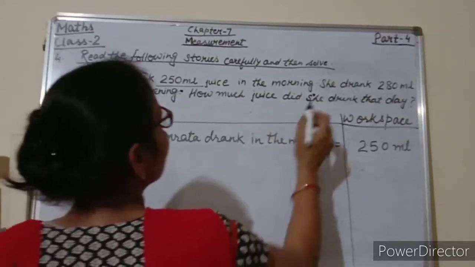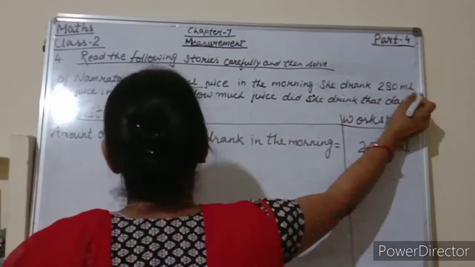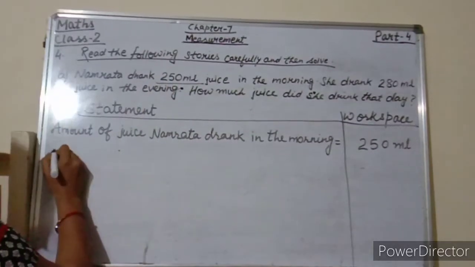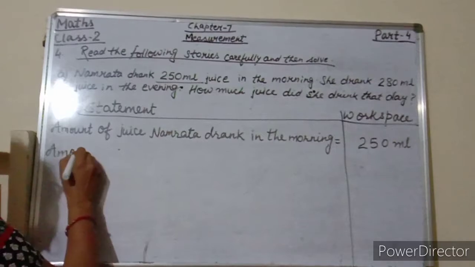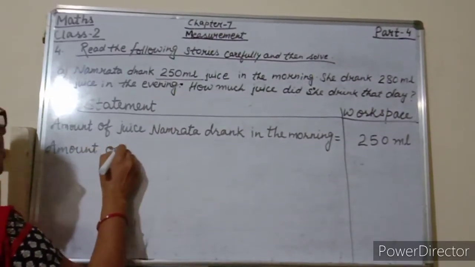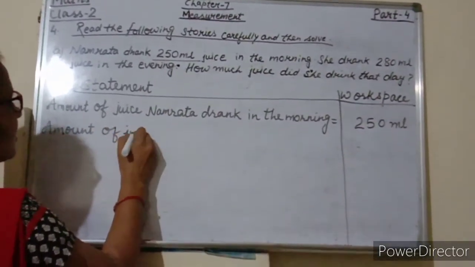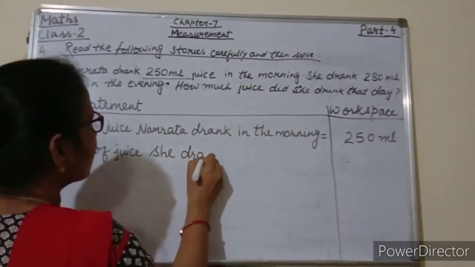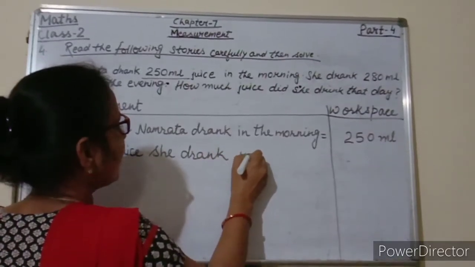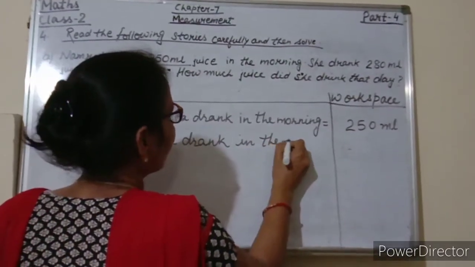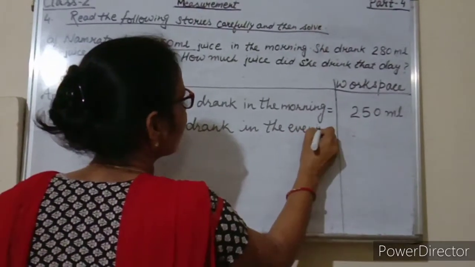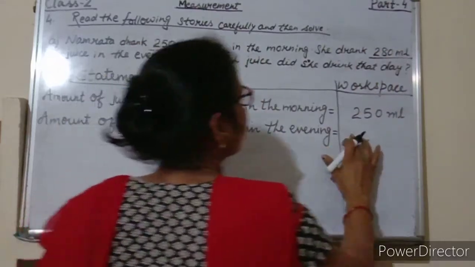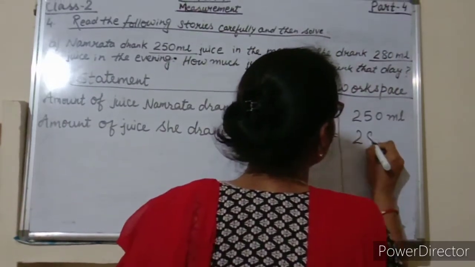Okay. Now, she drank 280 milliliters juice in the evening. So, the second statement will be amount of juice she drank in the evening is equal to 280 milliliters.